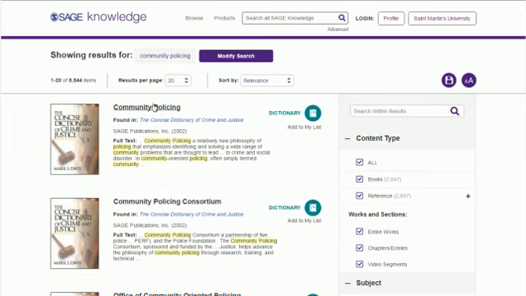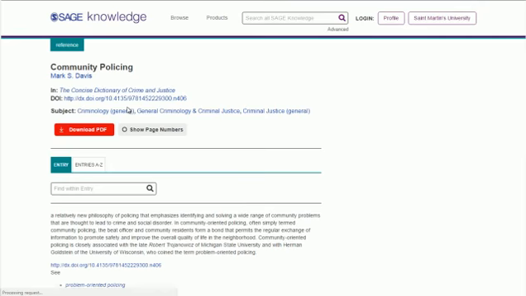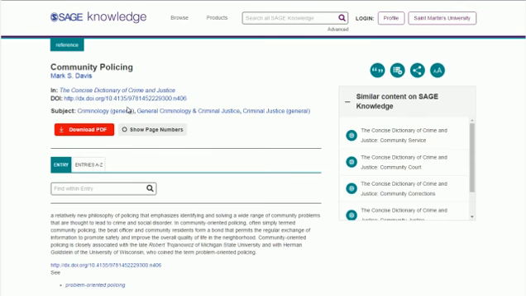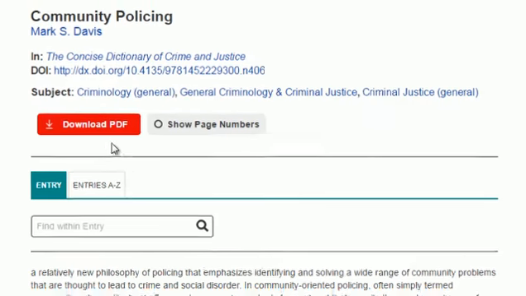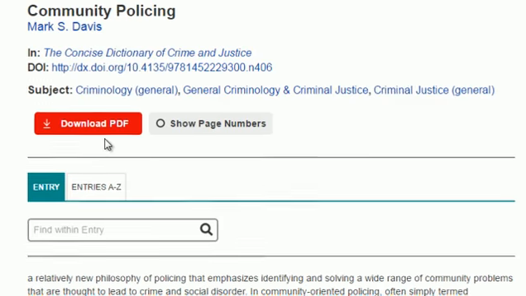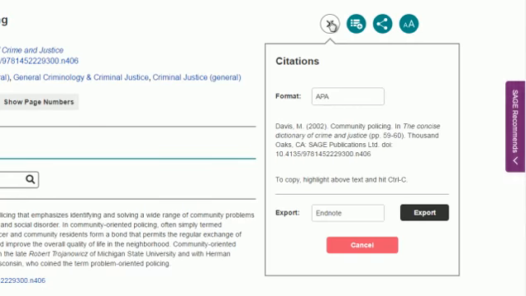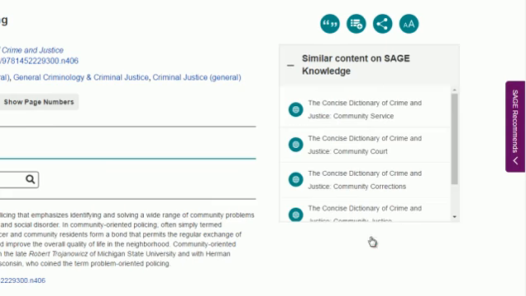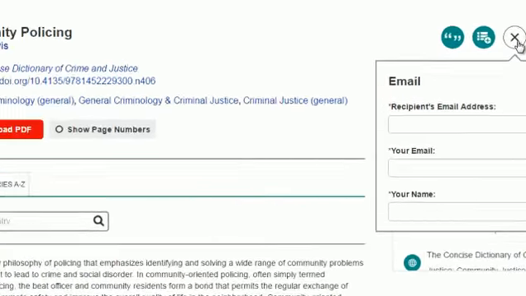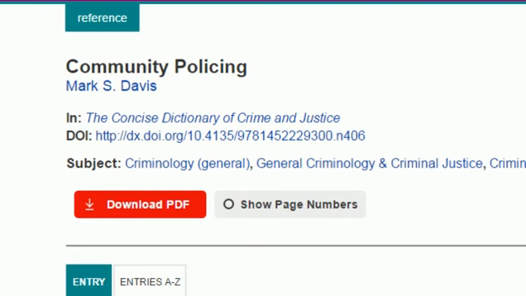When we select an item, we go to that item screen where we find several tools that can help us with our research. We can download the item as a PDF file. We can pull citation information. Again, several different formats are supported. We can also email a link to somebody. If we need a link for ourselves, for our reference page, for example, we can pull the DOI or Digital Object Identifier.